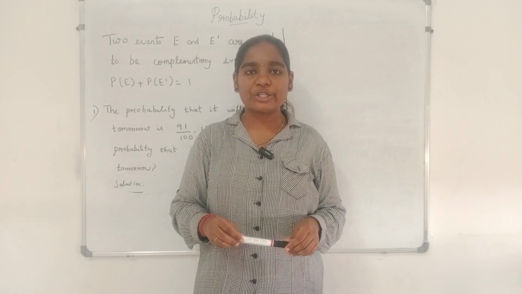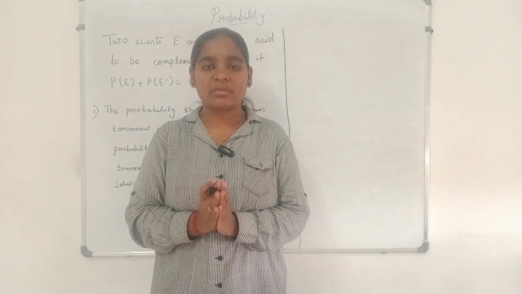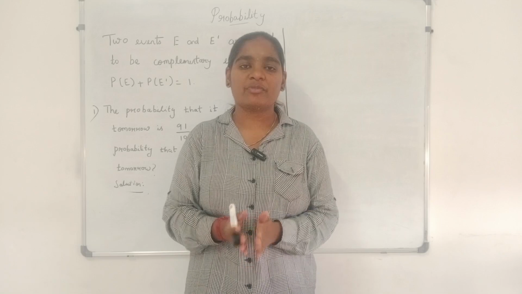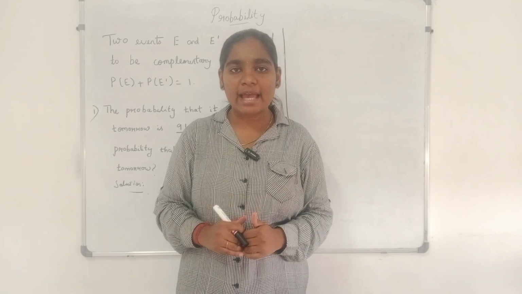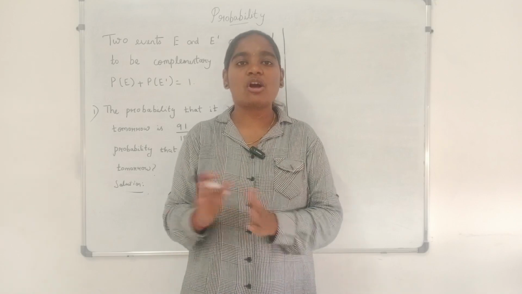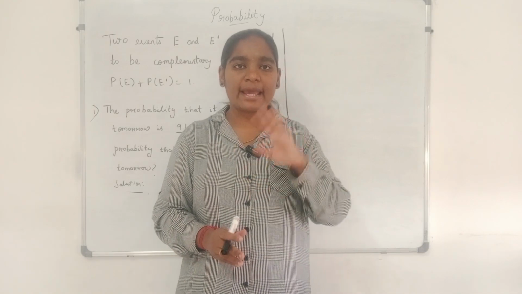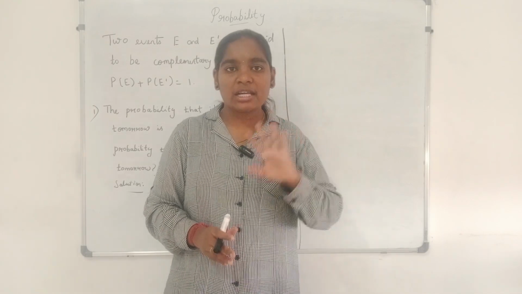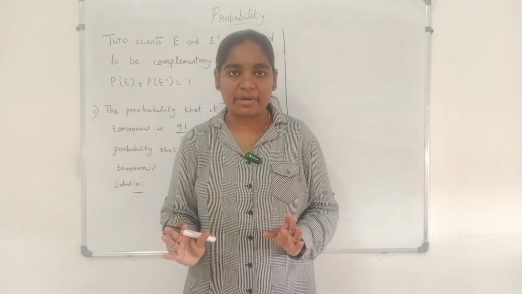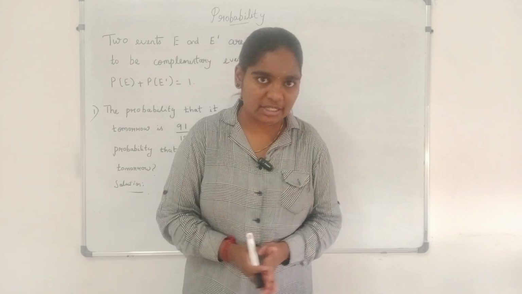In today's class, we are going to learn the concept of complementary events in probability. A complementary event is the opposite of an event. For example, if clearing an exam is the event, then its complement is not clearing the exam. If throwing a dice and getting an even number is an event, then its complement is getting an odd number. So a complement means the opposite of an event.